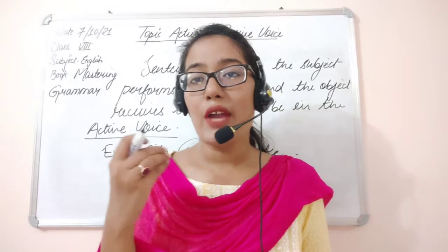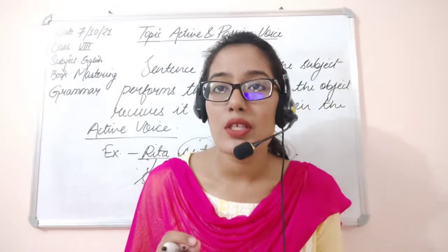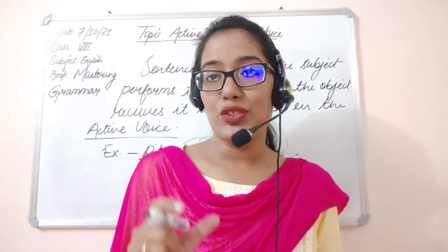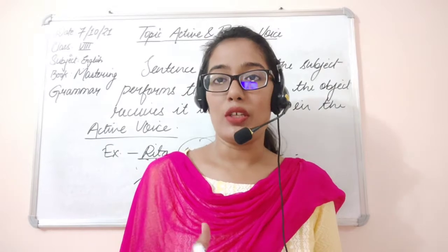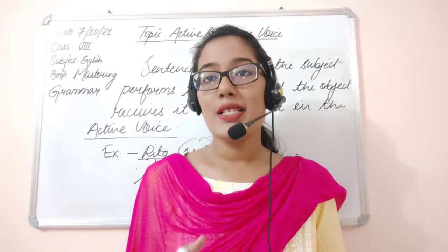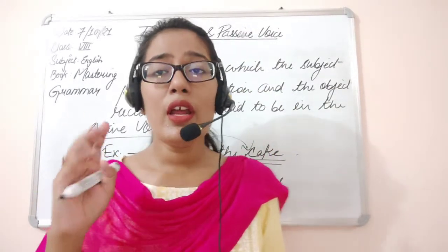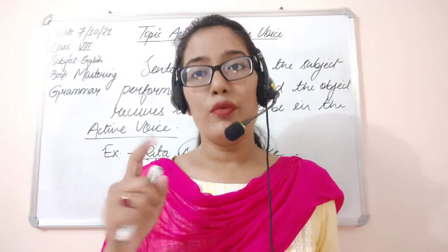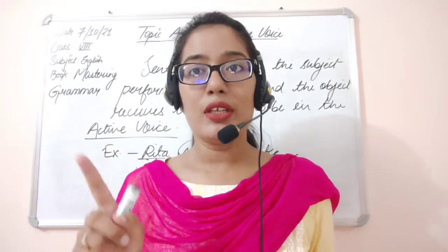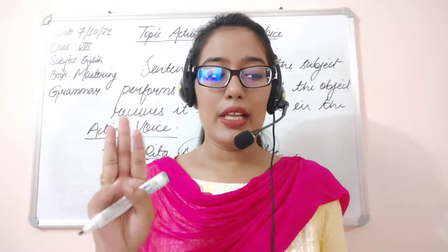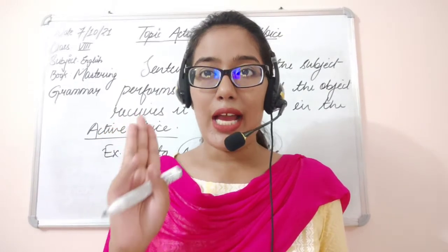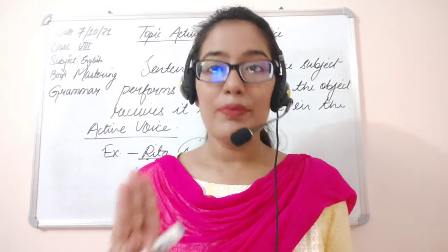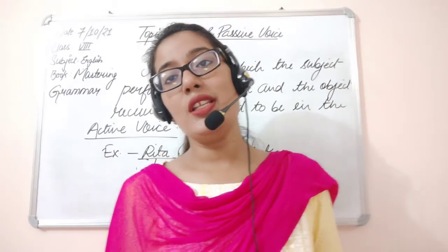So, there are three important things in active voice that you need to remember. Firstly, focus is on the subject. There is a verb, and the last one is action is directly expressed. What is happening is directly told to us.